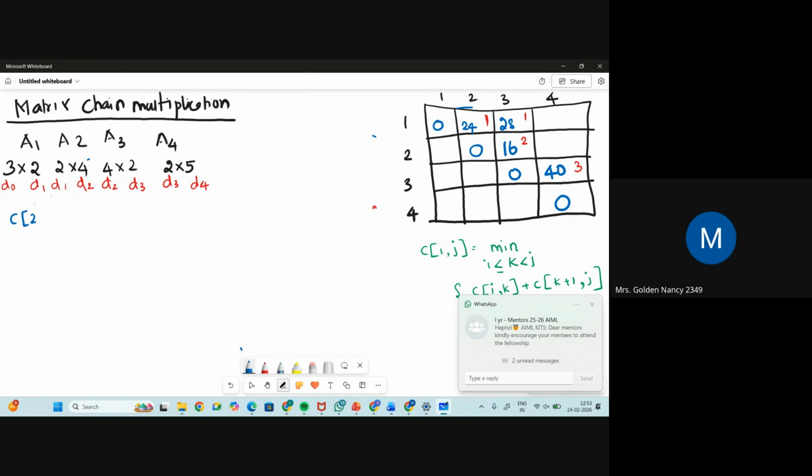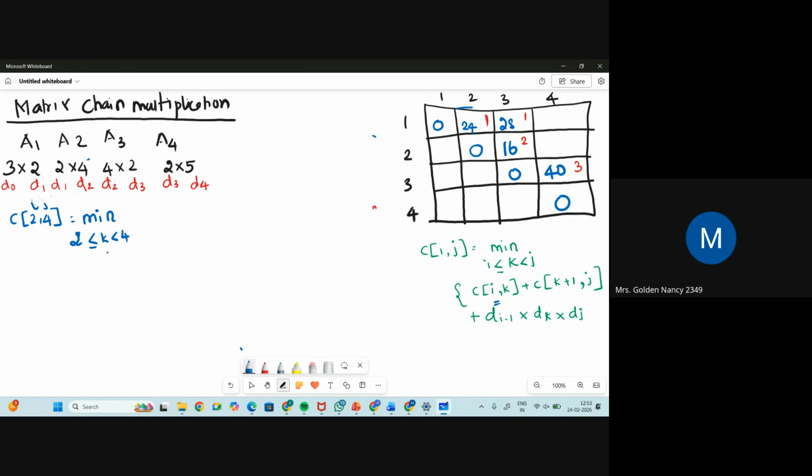So C of 2 comma 4. Again, the value of k, you will have two values. So minimum of... what is the value of i? This is i, this is j. So 2 less than or equal to k less than 4. So k can be 2, and it can be less than 4. So 2 comma 3 will be the values of k.